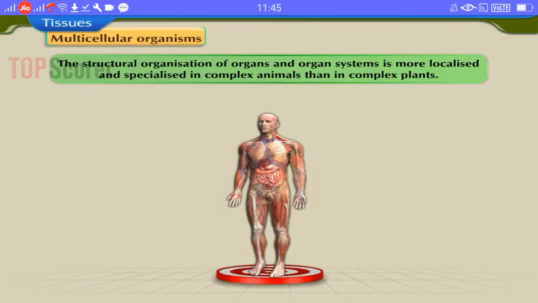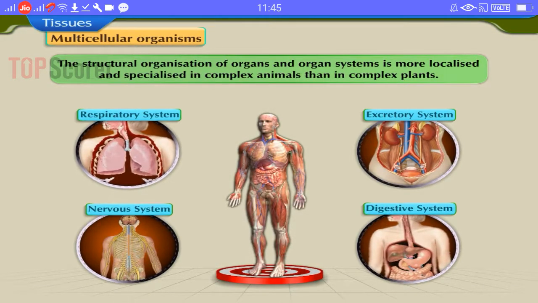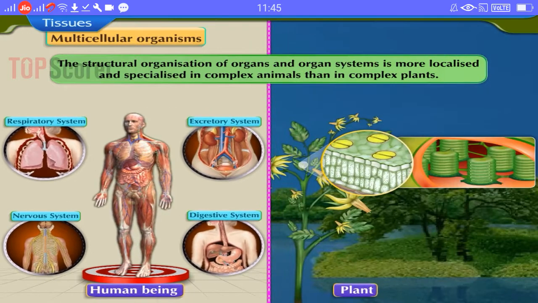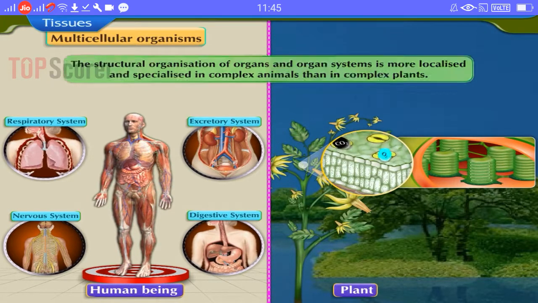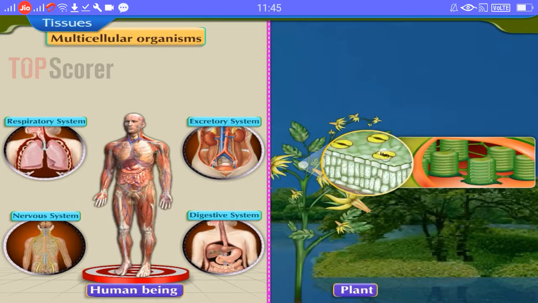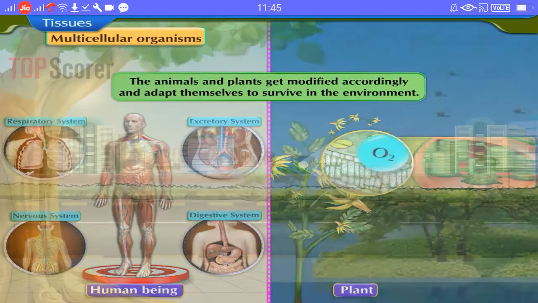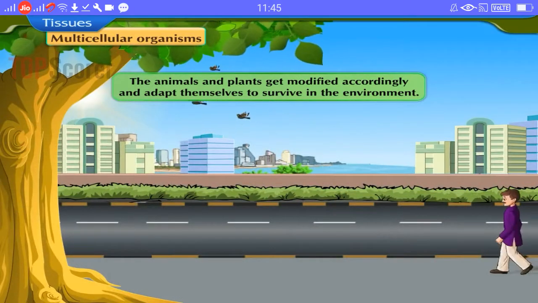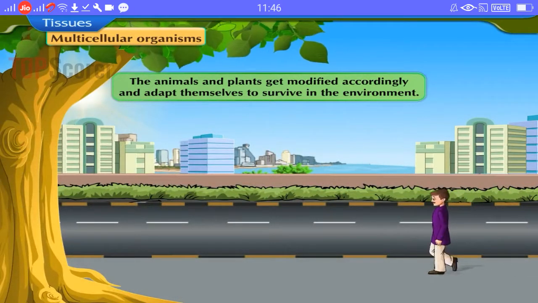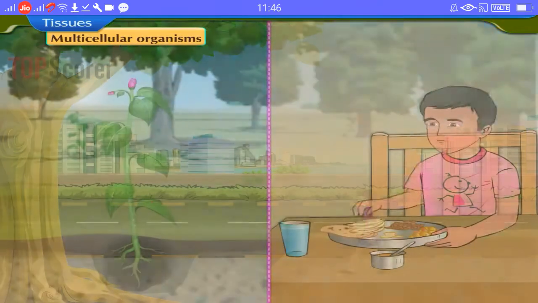The structural organization of organs and organ systems is more localized and specialized in complex animals than in complex plants. Due to this difference, the animals and plants get modified accordingly and adapt themselves to survive in the environment.